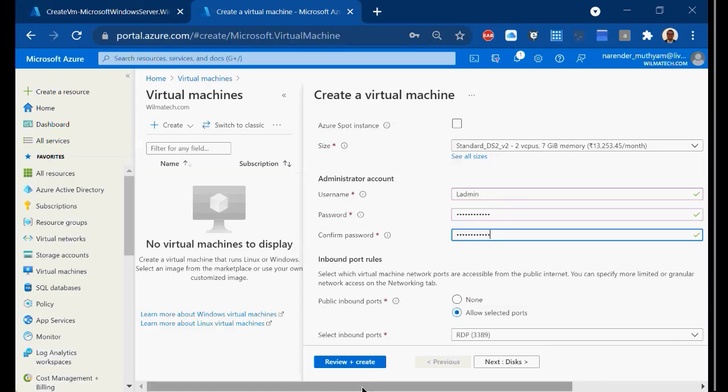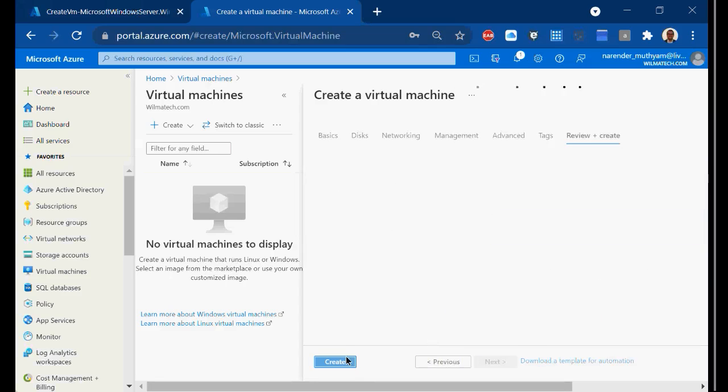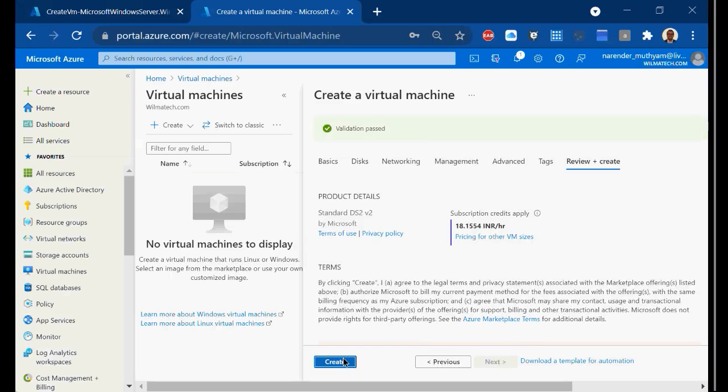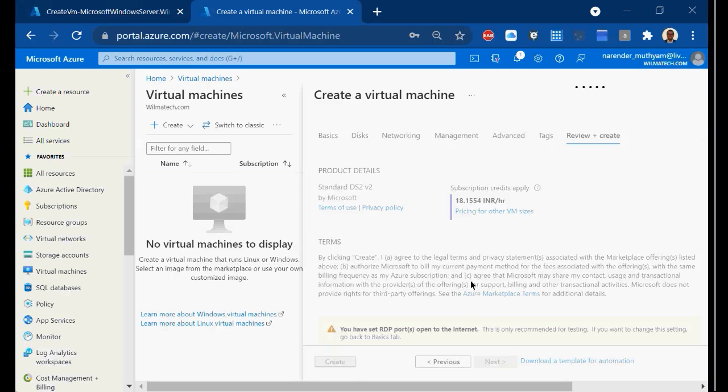Once you provide all these details, review and create. It is acting a little bit slow, but nothing much we can do.